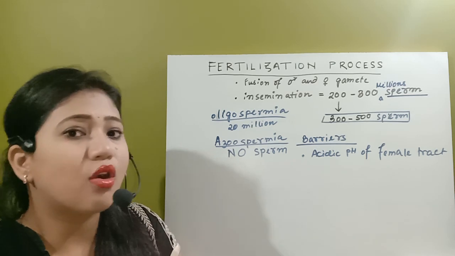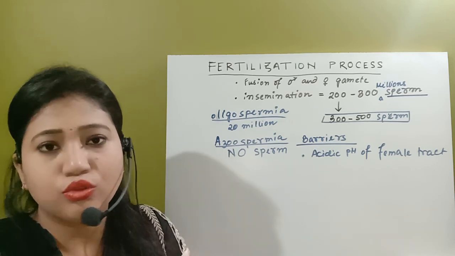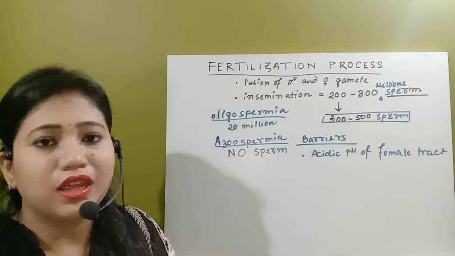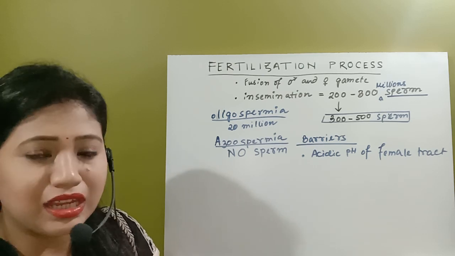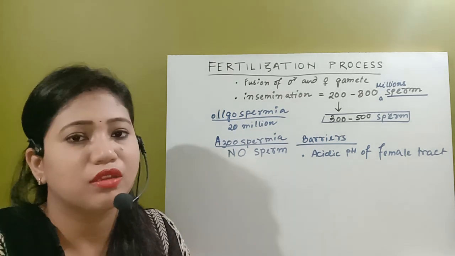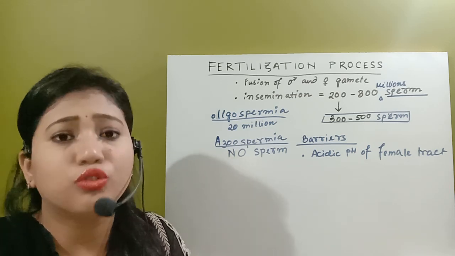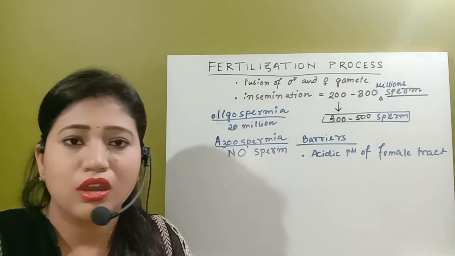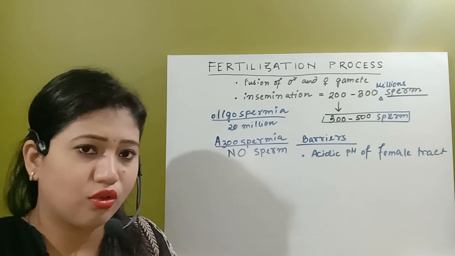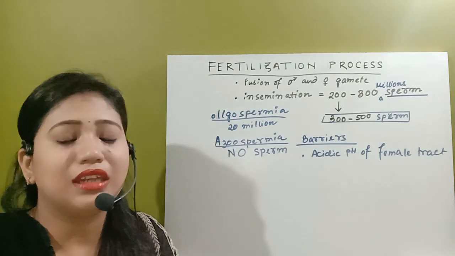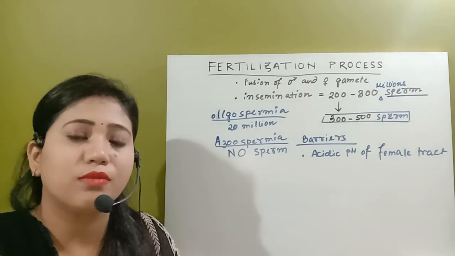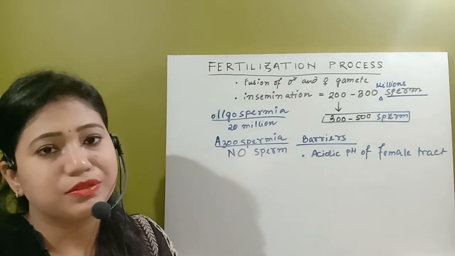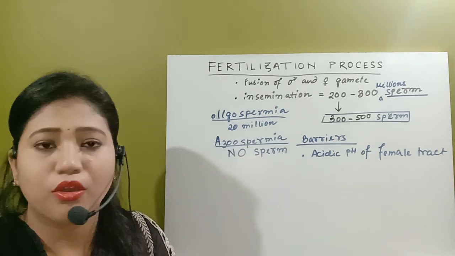If any microbes somehow reach the uterus, there is no easy way to kill them, because that environment is very favorable for microbial growth. So before the entry we have to kill all pathogens and other foreign particles or microorganisms. That's why naturally the female tract as well as the external genitals are acidic, at around pH 3.5.